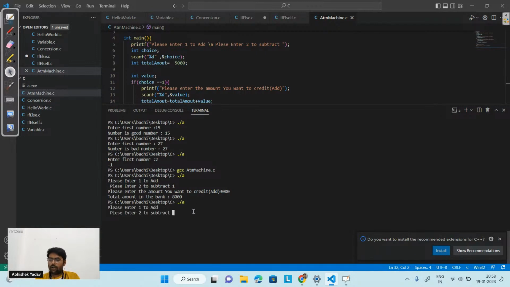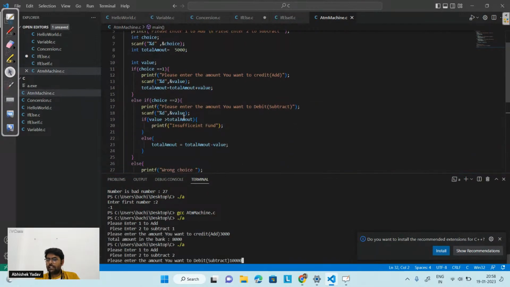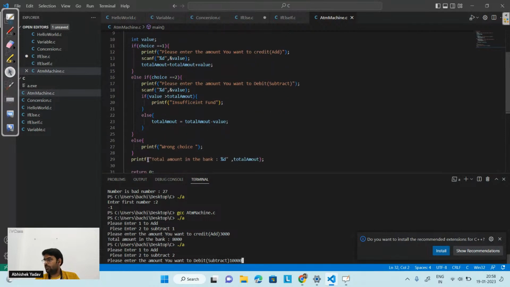This time, guys, I want you to answer this output part. This time I want to remove the amount from the bank, so I'm taking the choice as 2. It is asking, please enter the amount you want to debit, subtract. I want to subtract 10,000 rupees. So guys, what output will I get? I will get insufficient fund, or I will get some other output. Anyone?